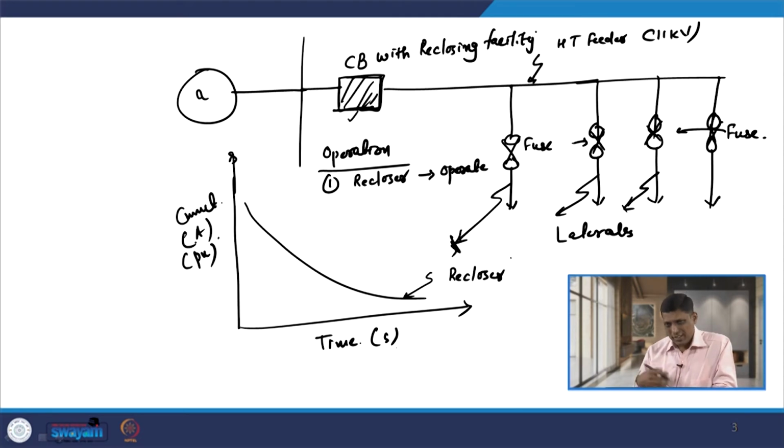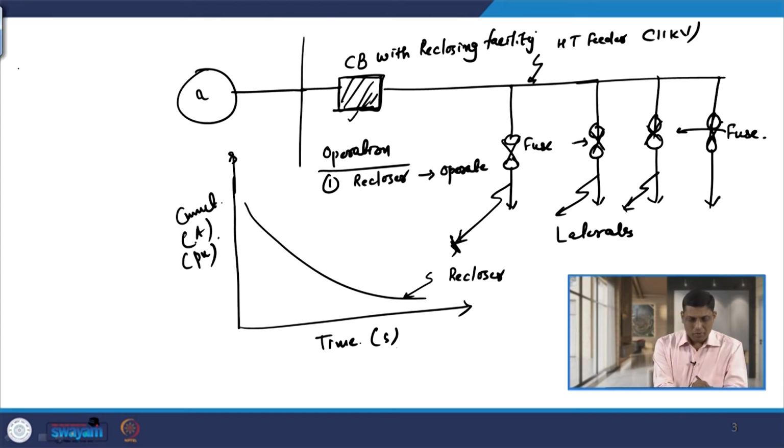If the fault is transient in nature, then when you reclose this breaker, the fault that was detected by this recloser, the breaker becomes open and then we reclose it. On the first reclosing attempt, if the fault is transient in nature, it will automatically die out and the system becomes healthy. It comes to normal condition, so there is no need to do anything.